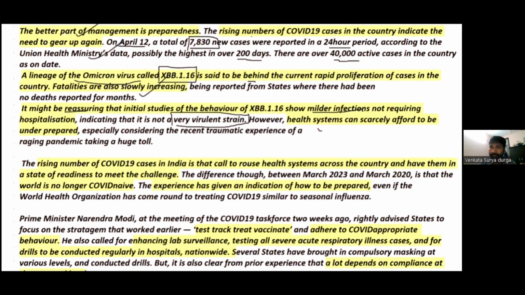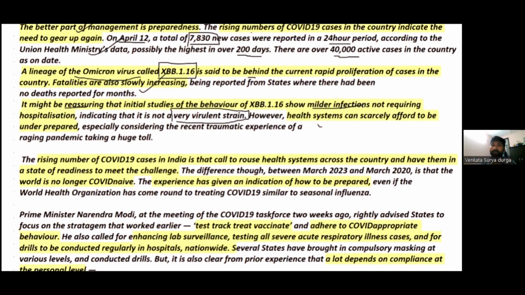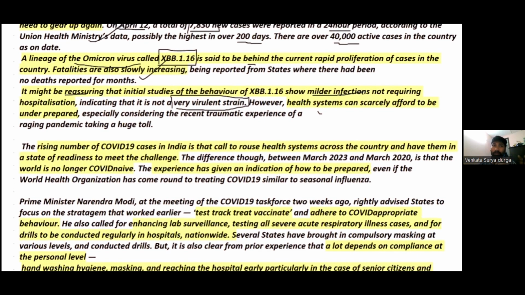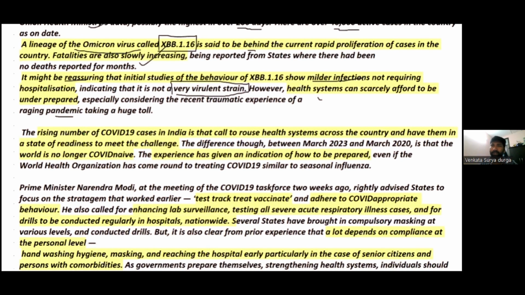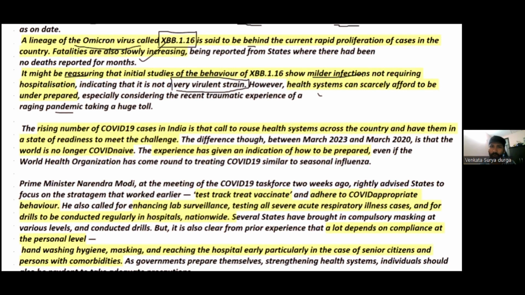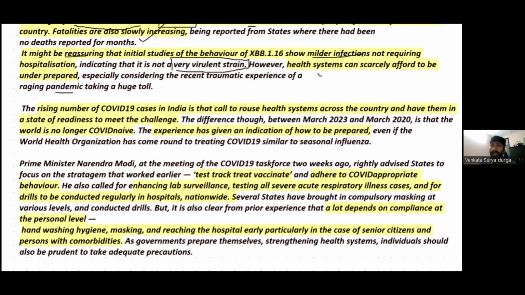Preparedness is the key to effectively come out of the pandemic. Also considering the recent traumatic experience of the pandemic taking a huge toll. India experienced a serious pandemic 1 year before, where there was a huge toll. Therefore, considering those experiences, India should not take anything lightly. We have to be more prepared to deal with this infection.